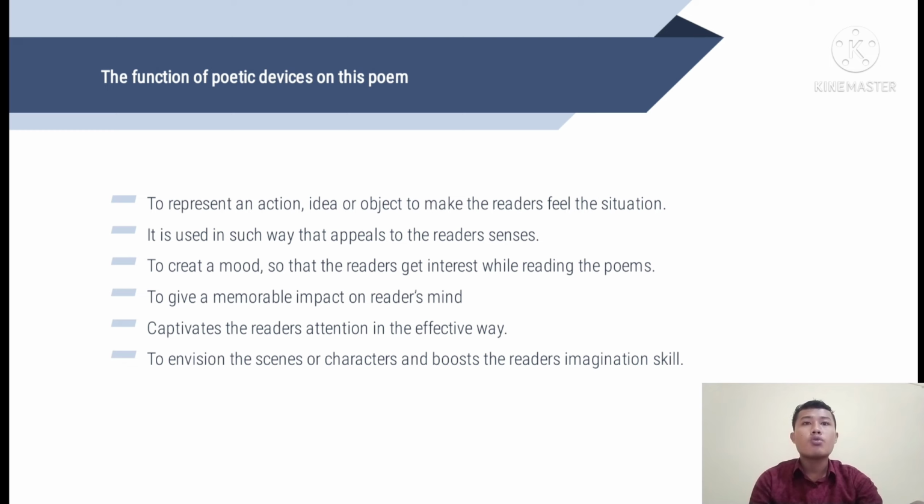And it is used in such a way that appeals to the reader's senses to create a mood so that the readers get interested while reading the poem, to give a memorable impact on the reader's mind, and to captivate the reader's attention in an effective way. And the last, to envision the scene or characters and improve the reader's imagination skill.